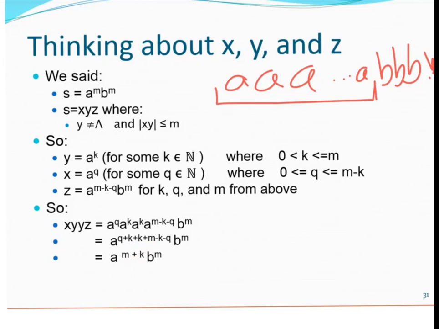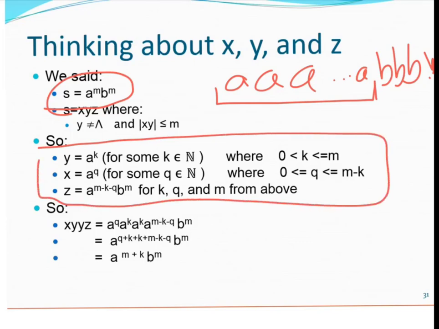So what's my XYYZ? If I pick this string, A to the M, B to the M, then because of the rules that I had to conclude what my Y was, this is what my X was, and this is what my Z was. And so my XYYZ string ends up being A to the M plus K, B to the M. So now let's go back to the rest of the proof.